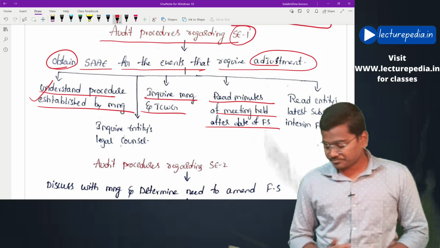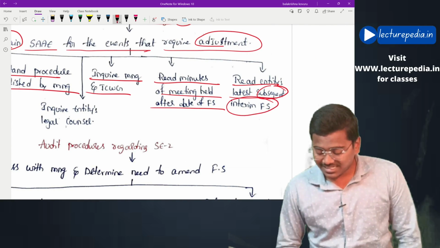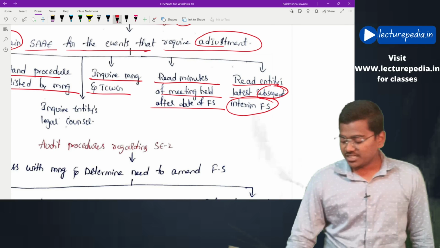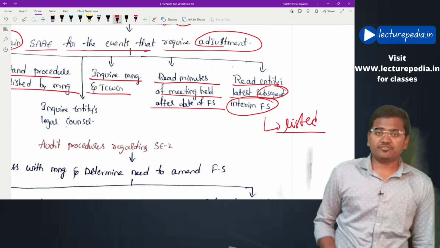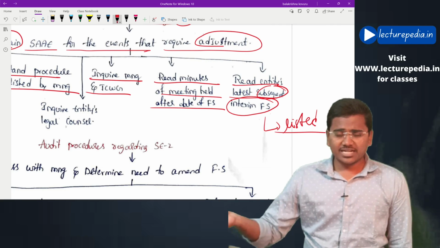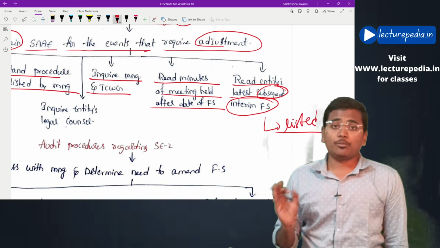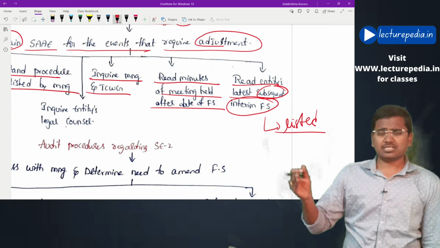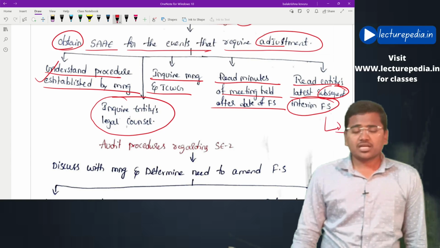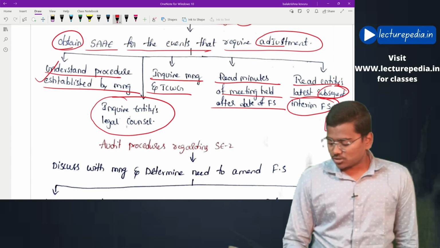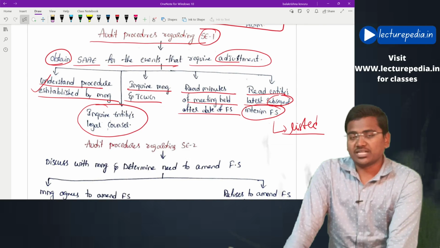Next, he will also read the entity's latest subsequent interim financial statements. If the entity is a listed entity, it will prepare quarterly financial statements. By reading those subsequent quarterly financial statements, the auditor can come across any subsequent events that have arisen. Next, inquire of the entity's legal counsel. These are the procedures through which the auditor will identify subsequent events.